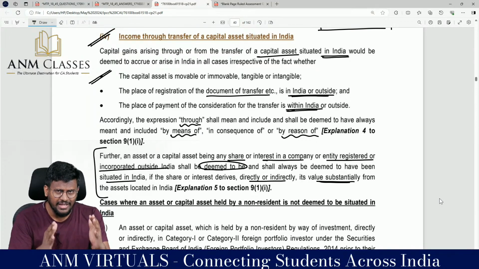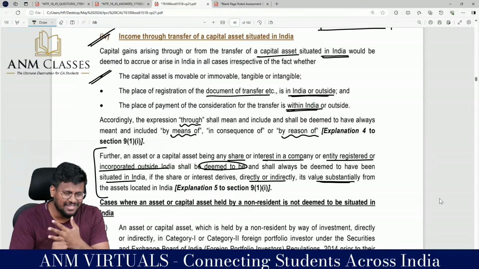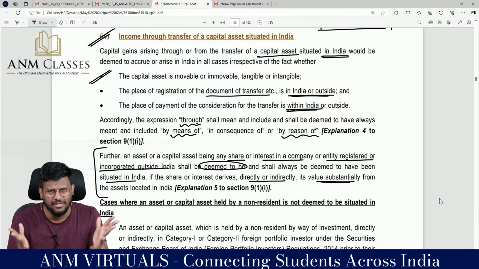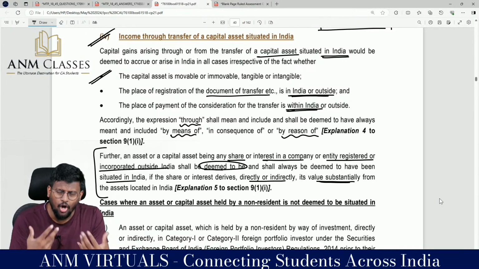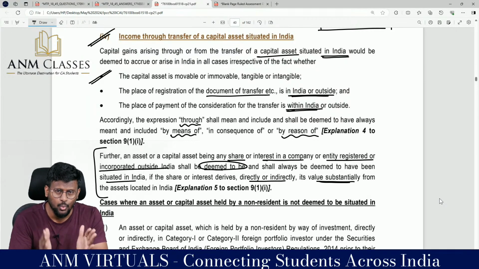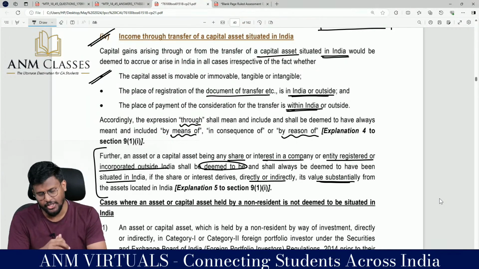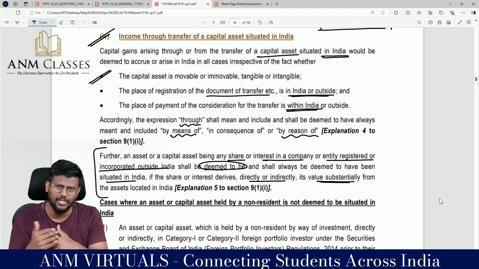What it is saying is that, even though the income has not actually accrued or arisen in India, it will be deemed that income has accrued or arisen in India. In that, we have eight types of income. In that, Section 9 subsection 1 clause 1 is saying that income accrued or arisen in India. Fine. In that, four things are there. Number 1, business connection in India. Fantastic. Number 2, because of any property situated in India, or any asset or any source of income situated in India. Or the last one is the income through the transfer of capital asset situated in India. For that, we have two explanations, Explanation number 4 and Explanation number 5.